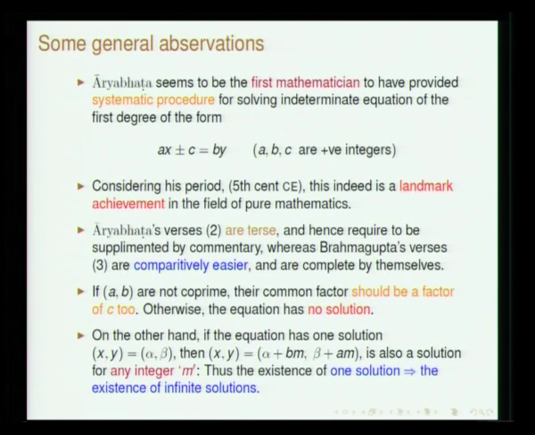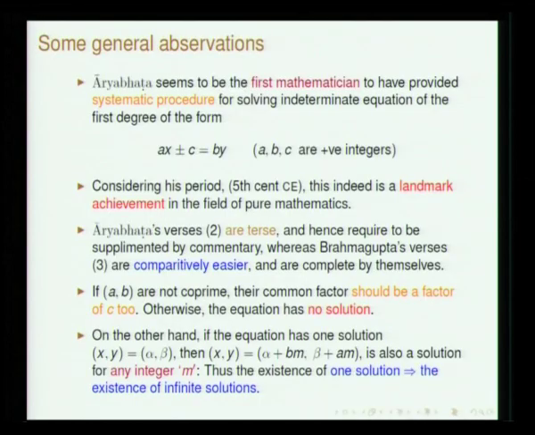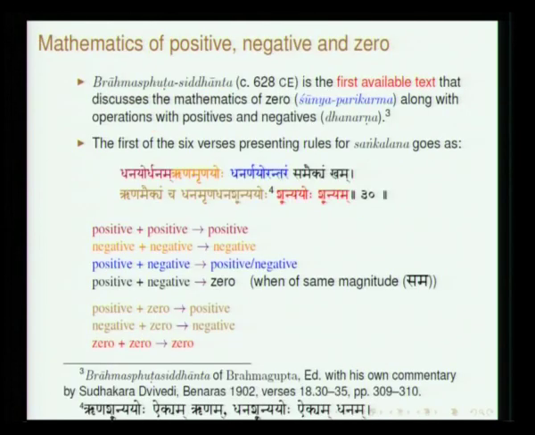So, this is something which is considered to be a landmark achievement in the field of pure mathematics, solving an indeterminate equation and clearly laying out an algorithm for doing so. So, this is one important thing to note. The other is, if one solution is obtained, for instance, if you are able to find out x, y equal to alpha, beta is one solution, then x equal to alpha plus bm and y equal to beta plus am is also a solution for any integer m, and therefore, if you have obtained one solution, you have obtained infinite number of solutions.